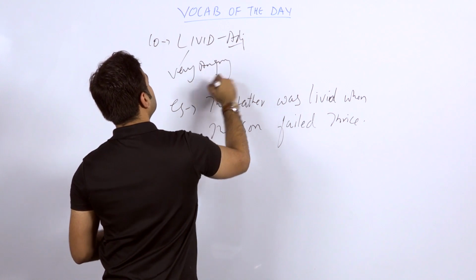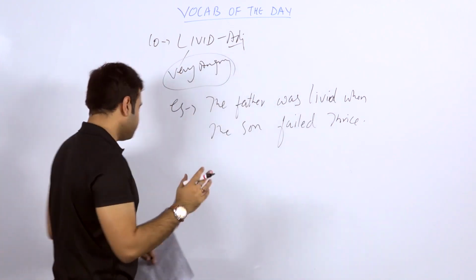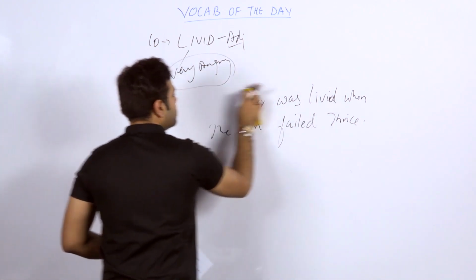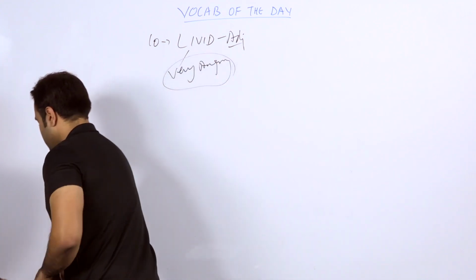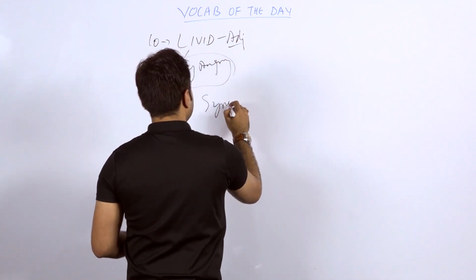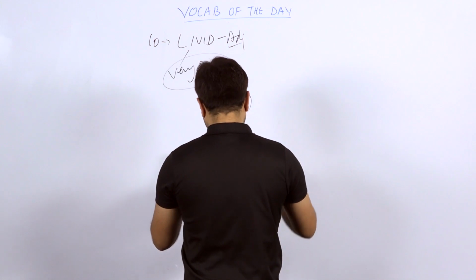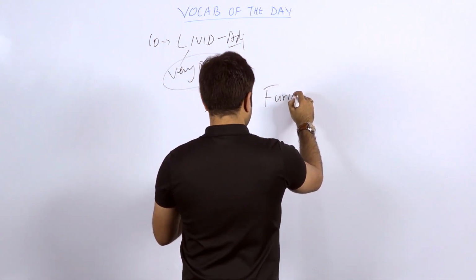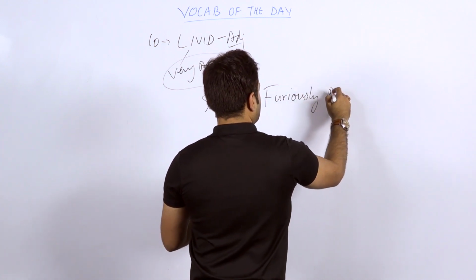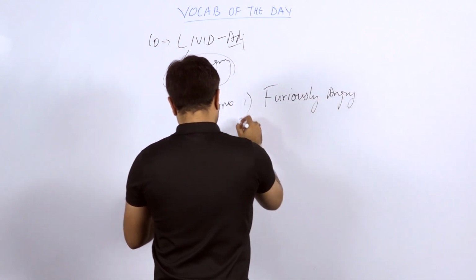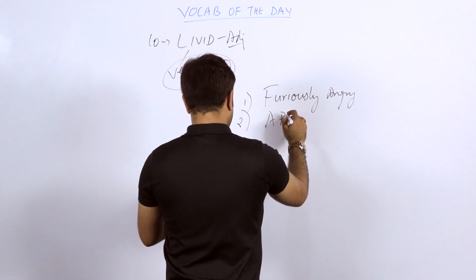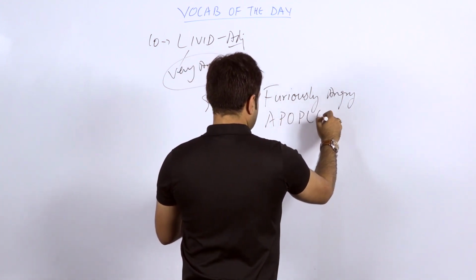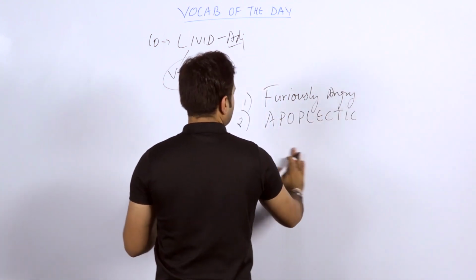Okay, in simple terms, I would write the synonyms for you, students. The first synonym I have taken is furiously angry. The second one is apoplectic.